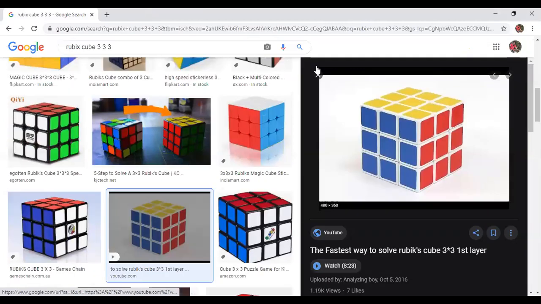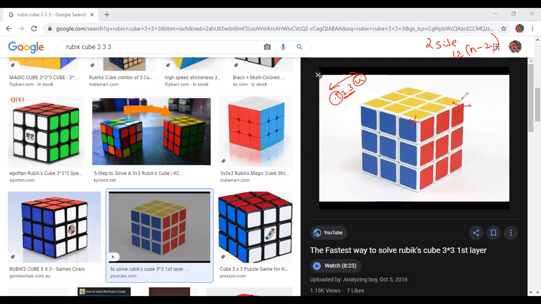Now see guys, I told you the formula will be, always write this formula only. Whenever somebody is asking two side painted, it will be 12 into n minus 2. Because if it is a 4 by 4 by 4 cube, you will have 4 here: 1, 2, 3, 4. If you eliminate the last two, you will get the middle ones. That's why n minus 2. Out of n, you are removing 2. Similarly here, if I eliminate this one and this one, will I get the middle one or not? Here also n minus 2 means 3 on each side, minus 2, means only one cube is in the middle.